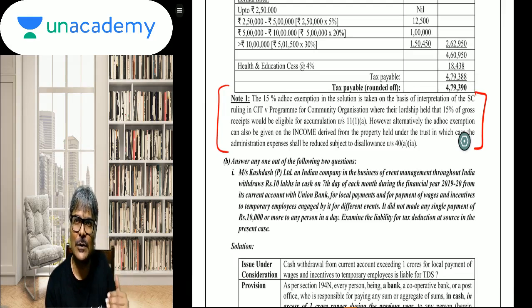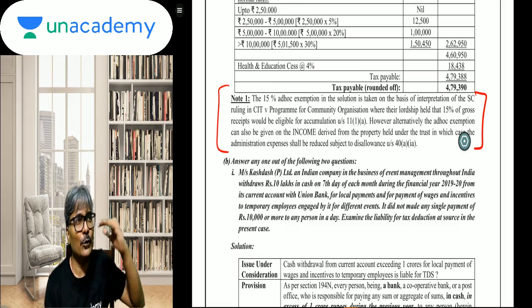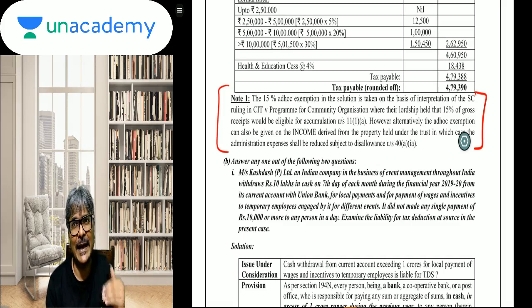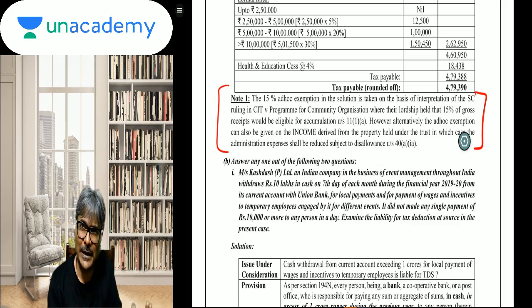So in the main solution, I have gone with the gross receipt, going with this particular item of 30%. This TD has not been deducted. Then what I did, I took 15% on gross receipt, and this expenditure to the extent of 30%, I have not considered this to be an eligible application. So only the net I have considered this to be an eligible application. So my change in the solution was based on how they have put forth this particular adjustment.